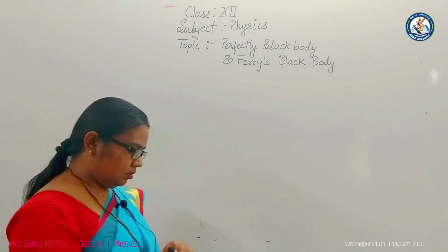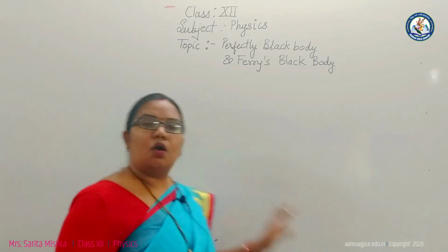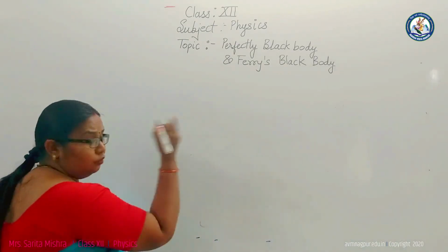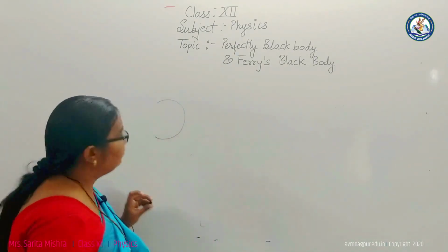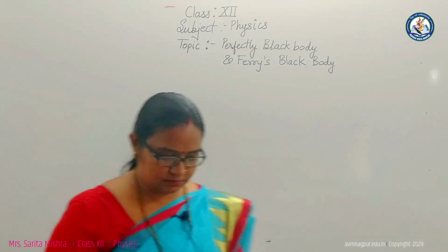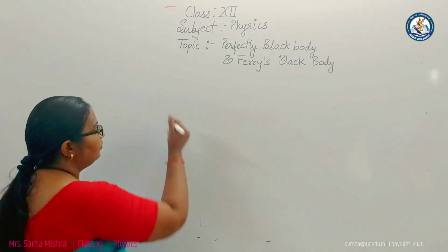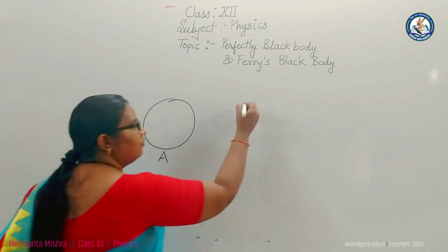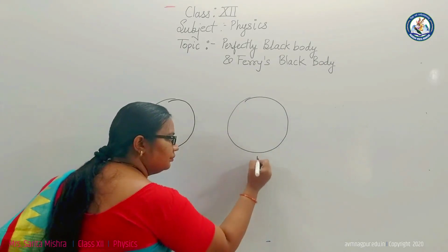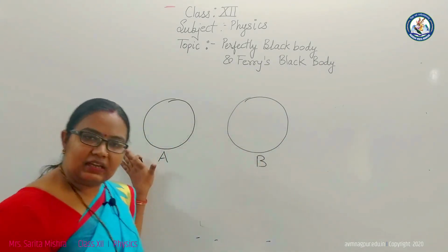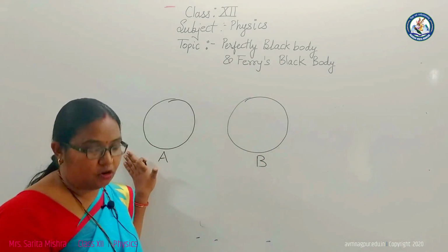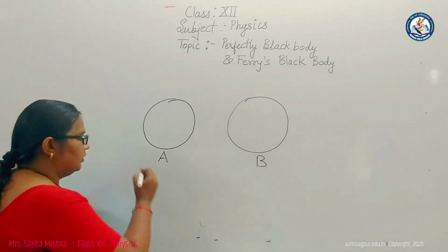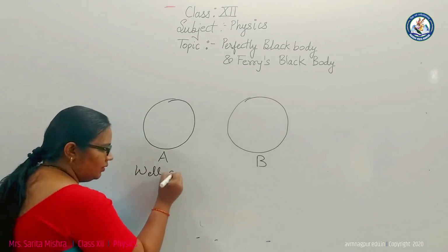Now, are all good absorbers good emitters? Let's see by considering two objects, object A and object B. Object A is well polished, or we can say that this object is polished with nickel or silver.